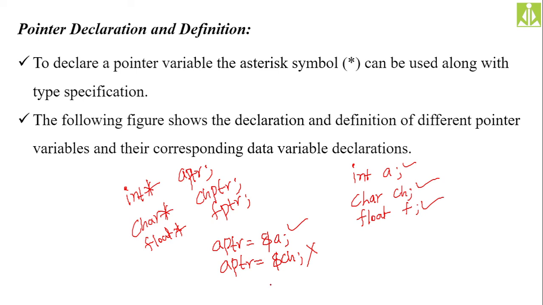Then, to store the address of ch, what do we need? We need a character pointer. That is, chptr is capable of holding &ch. In the same way, if you want to store the address of a float variable, then you need a float pointer. fptr = &f. Like this, you can store the address of f into fptr.